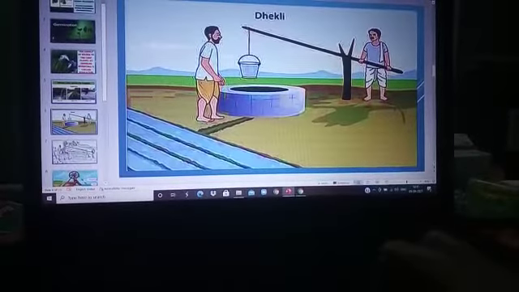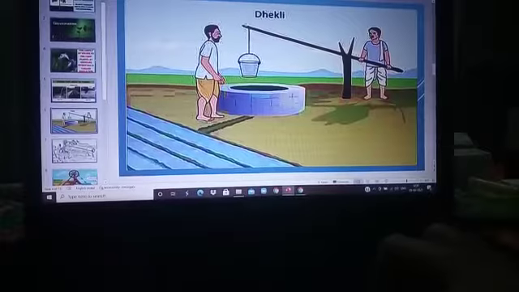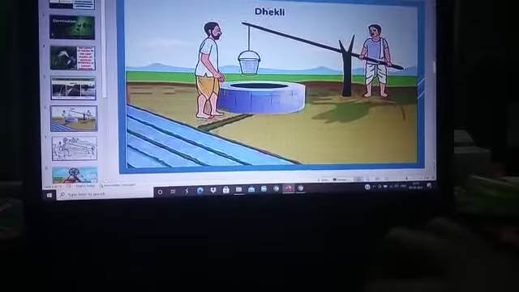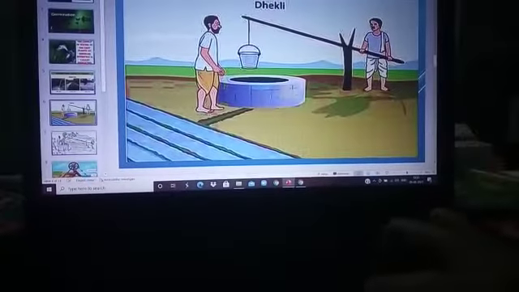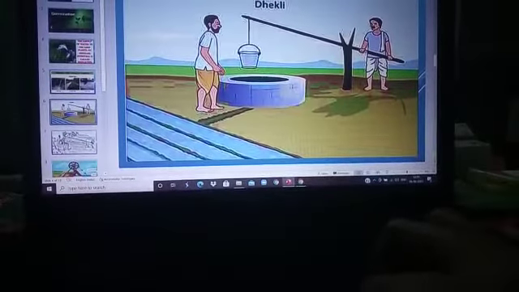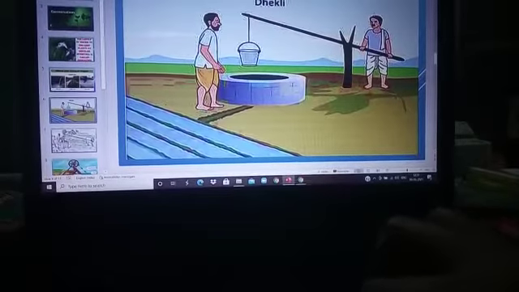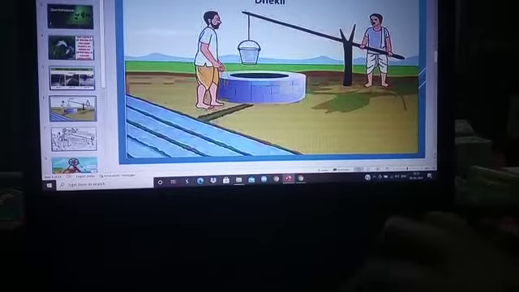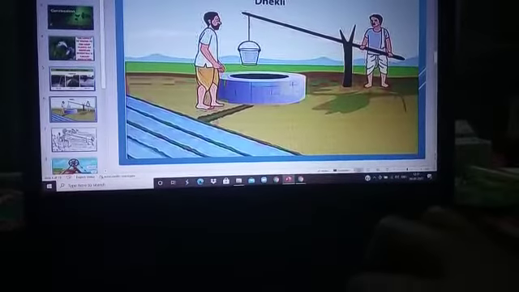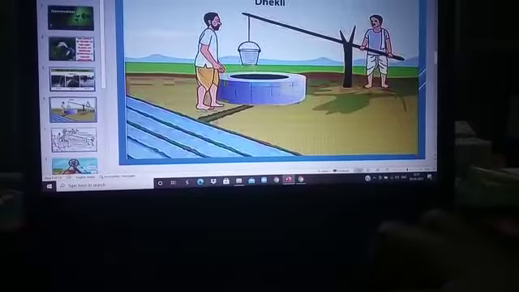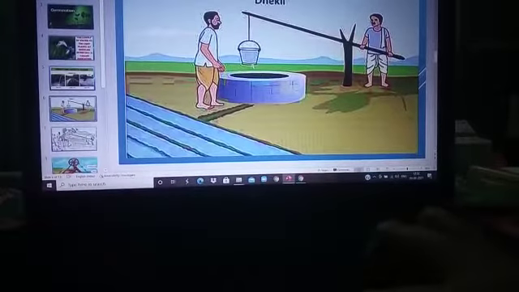One end of the lever is connected with the bucket. At the other end, a man is just holding the rod. When the man leaves the hand, the lever is moving in the upward direction. When the lever is moving in the upward direction, the other end of the lever is moving in a downward direction. It will enter inside the well. The bucket carries the water.